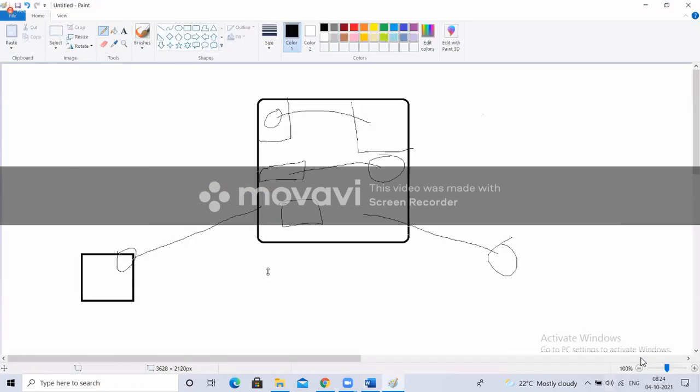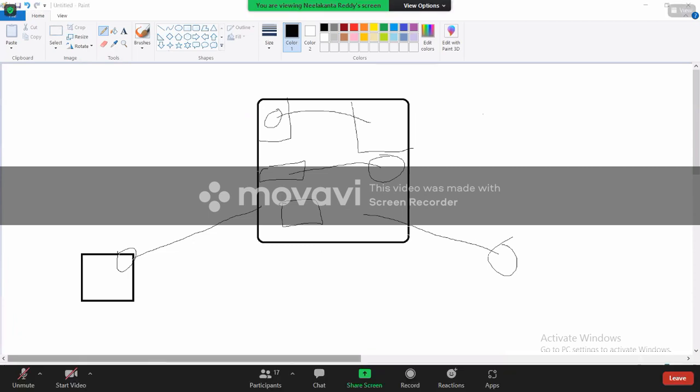Now let me connect to this Linux machine. Just a second. Let me pause that video again. Recording stopped.